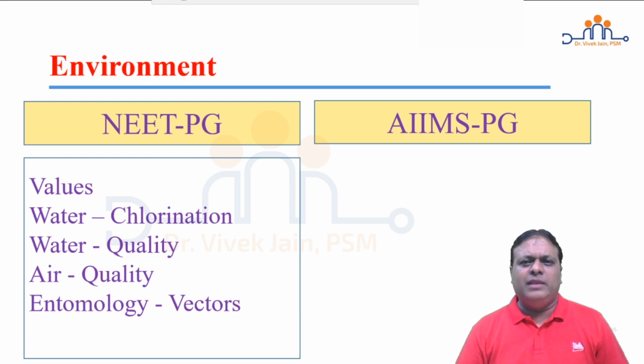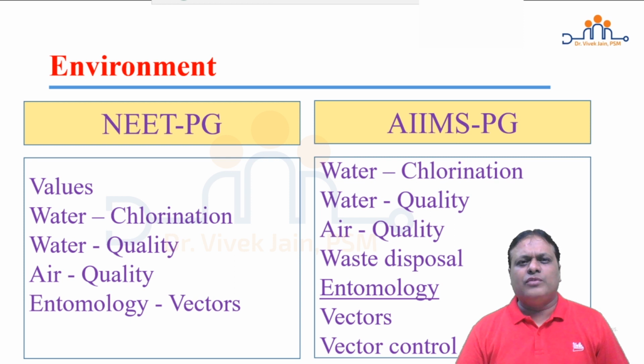When we look at AIIMS PG, on environment: water chlorination concepts, breakpoint chlorination, superchlorination, residual chlorine levels, Horrocks apparatus calculations, water quality bacteriological indicators, air quality and air pollution indicators and the instruments which are used. Waste disposal also is asked in extensive detail, with a focus on sewage disposal. Entomology: not just vectors listed, but vector control in the National Vector-Borne Disease Control Program. Those measures are also asked in detail.